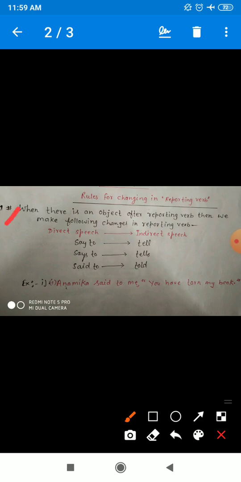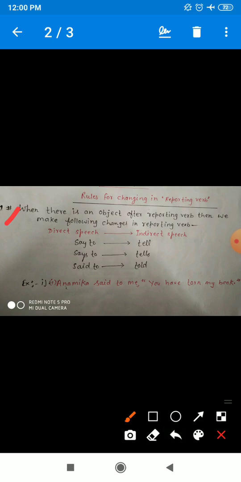When there is an object after the reporting verb, then we make the following changes in reporting verbs. I mean to say, suppose you have a sentence and just after the reporting verb there is an object. In that case, the reporting verb will change.